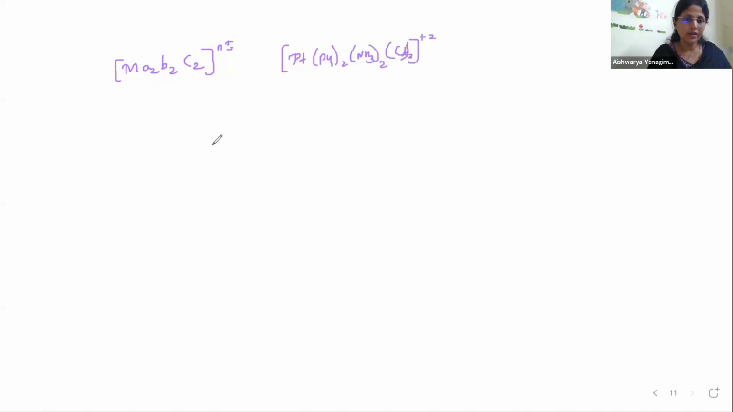So I can write here the central metal atom is my platinum. Here I have 6 coordination number, so octahedral geometry. I'll write it like this: Py, NH3, NH3, Cl, Cl. So this is my compound and it is rotating the plane polarized light to the right side. So this becomes D isomer.